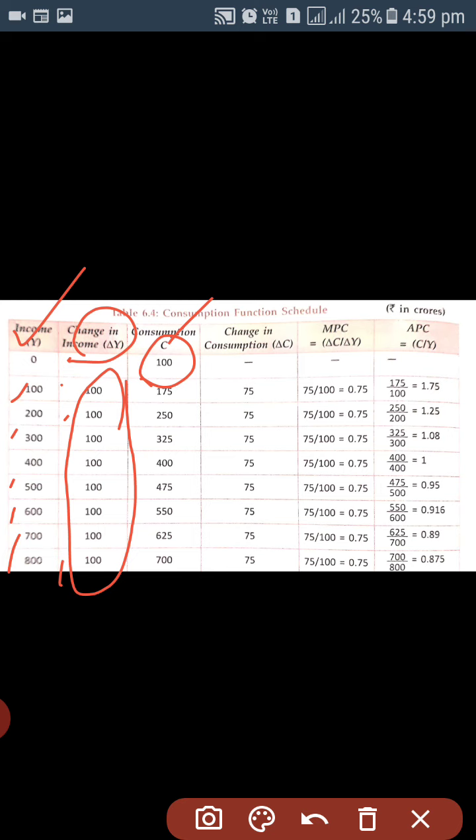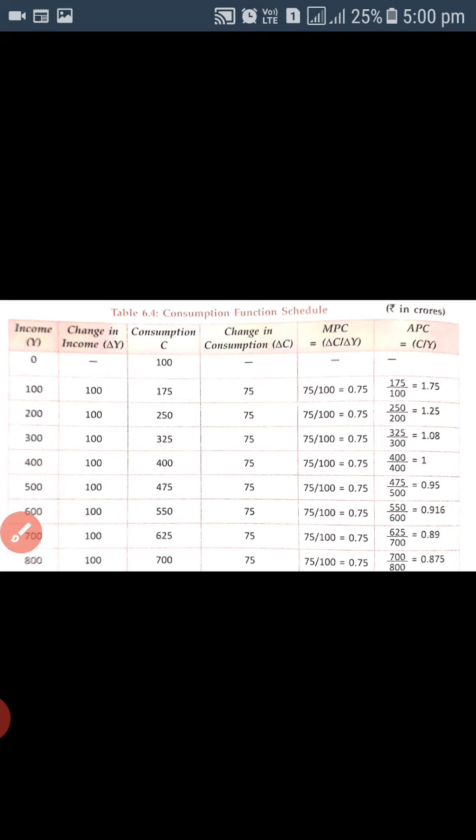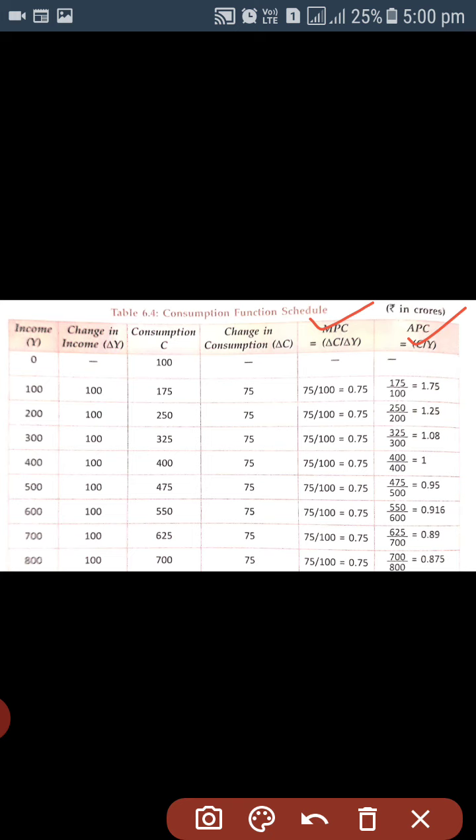Now see, as I already told you, C bar is autonomous consumption, B is marginal propensity to consume, and Y is the level of income. C bar indicates the autonomous consumption. It represents that minimum level of consumption which is required even at zero level of income. So C bar, meaning autonomous consumption, is always positive. Hence, it is not possible to think of a situation where there is no consumption at all. So B is the slope of the consumption function, meaning MPC. This is called marginal propensity to consume.